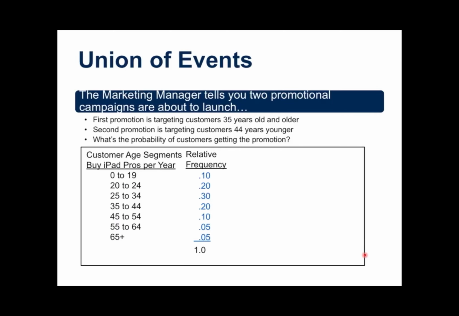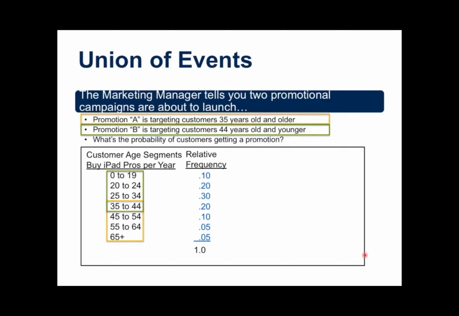Now, the union of events are something really practical that you can use to help you make decisions as a manager. Here's an example. Marketing manager tells you 2 promotional campaigns are about to launch. The first promotional campaign is targeting customers 35 years old and older, and then a second promotion is going to target customers 44 years old and younger than that. What's the probability that customers are going to get one of the promotions? Well, it looks something like this. Promotion A is targeting customers 35 years old and older. So that's definitely down here, 35 years old and older.